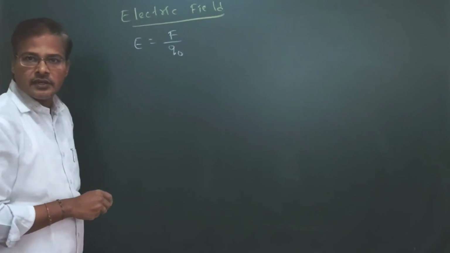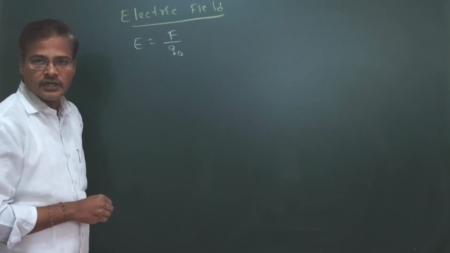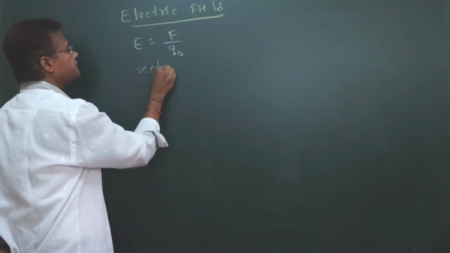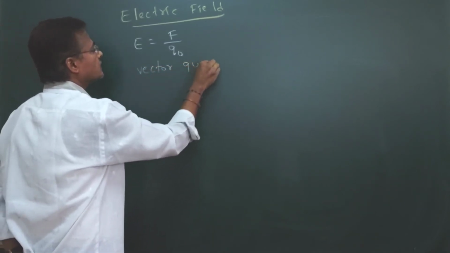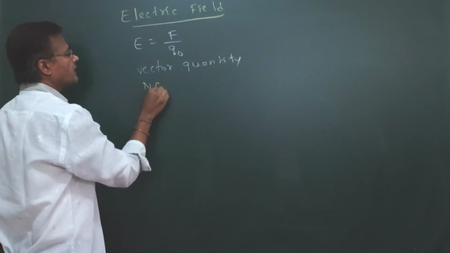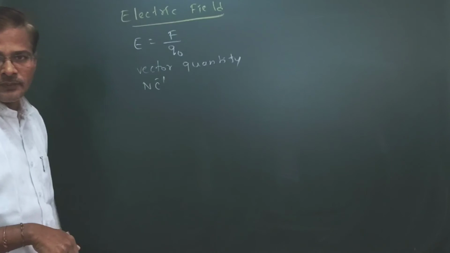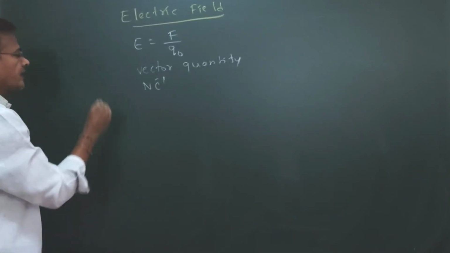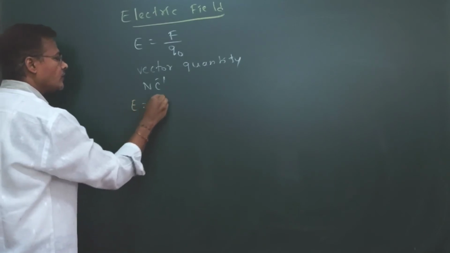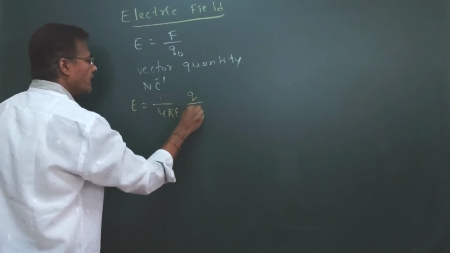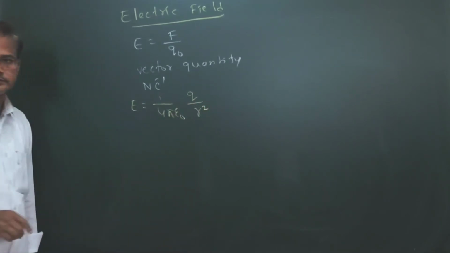It is a vector quantity. So the electric field is a vector quantity, and its SI unit is Newton per coulomb. The expression for this is E equal to 1 divided by 4 pi epsilon naught, Q divided by r square.